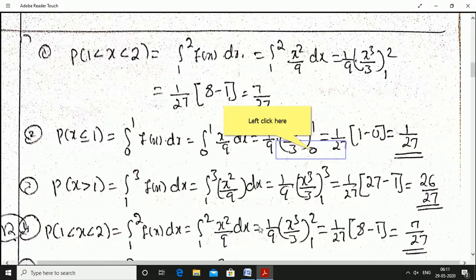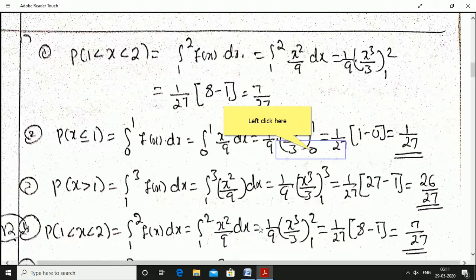Now probability of x less than or equal to 1. Actually probability of x less than or equal to 1 means integration from minus infinity to 1. But integration from minus infinity to 0, in that interval f of x value is 0. Hence integration from 0 to 1 f of x into dx, because f of x is defined in the interval 0 comma 3. The function exists only from 0 comma 3.